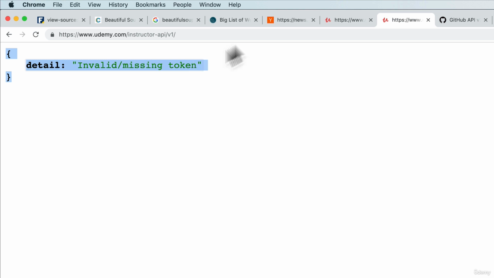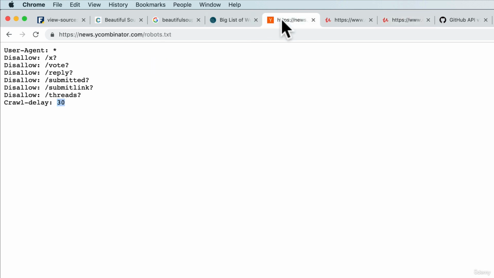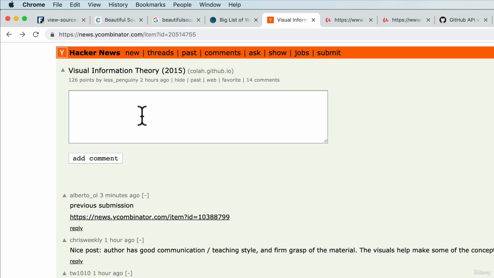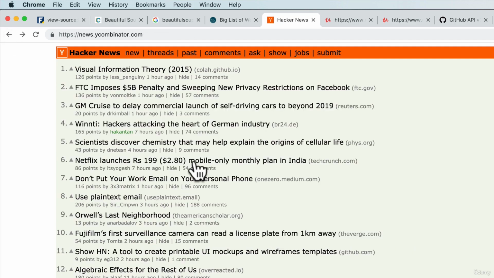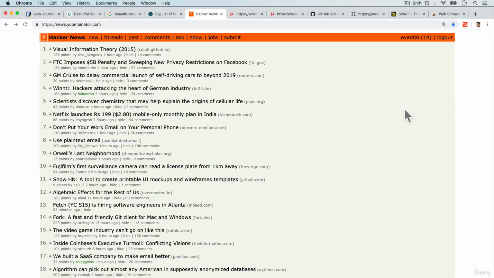But then there's also web scraping, which is for when a website doesn't give you access to an API. Maybe you want to just have that information. For example, Hacker News doesn't offer an API as far as I know. So instead, we might want to just scrape the HTML of the website and see what we can use. So how can we scrape a website using Python? Let's find out in the next video.